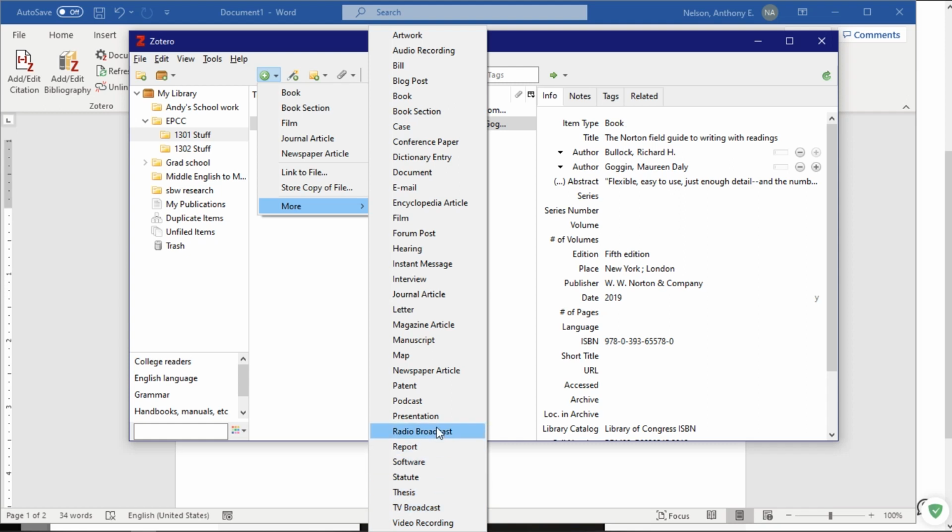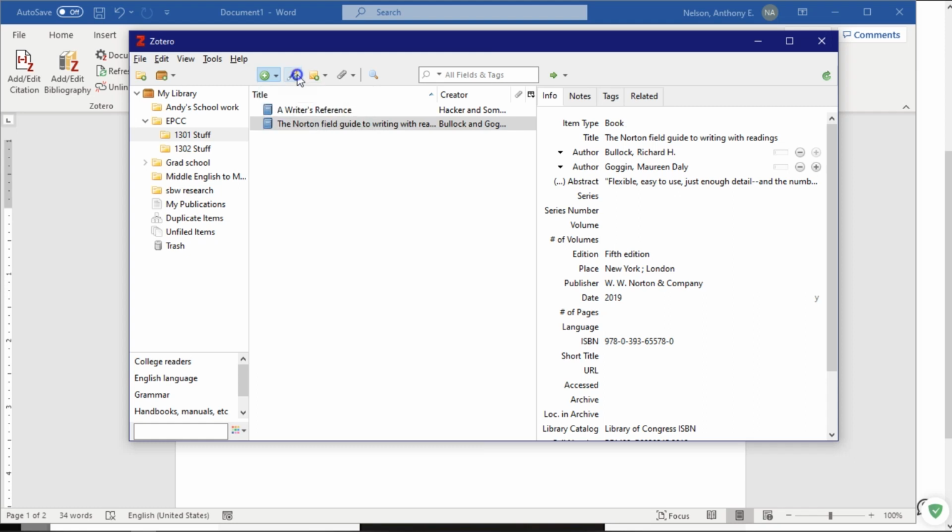Pretty much anything you could possibly get information from, Zotero has a way to cite it. By using the item identifier, you can add in any book that has an ISBN number or any article that has a DOI number. We'll talk more about DOI numbers as I give you more about the library in the coming weeks.